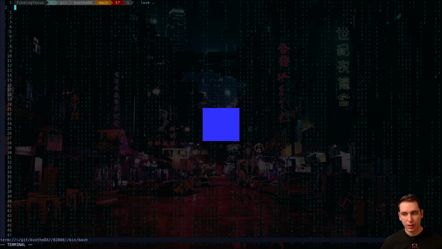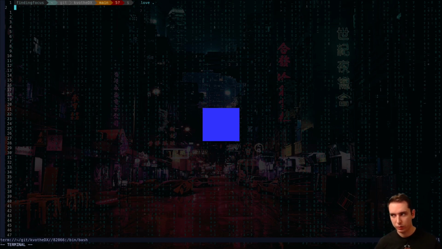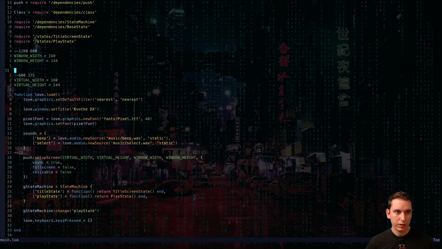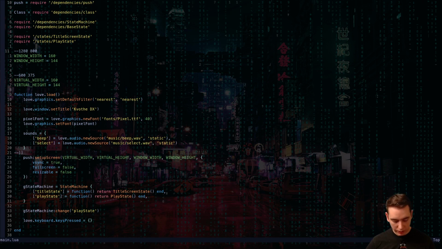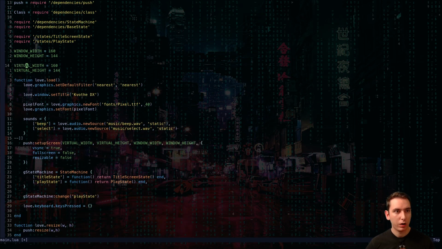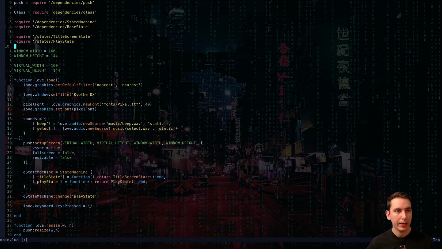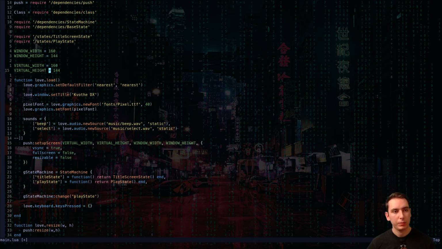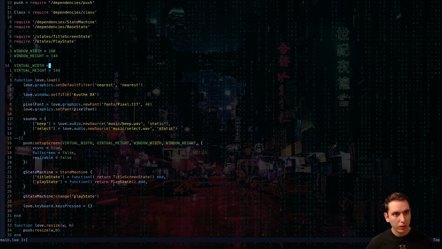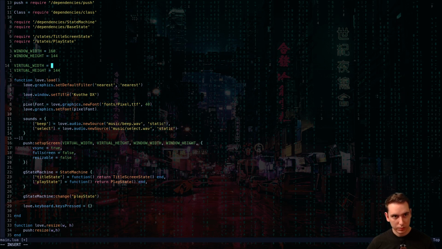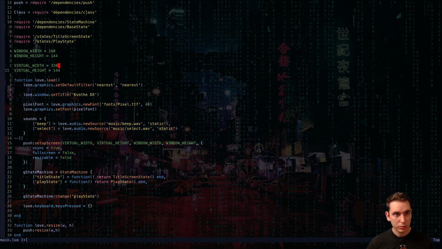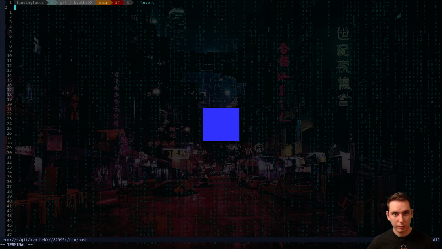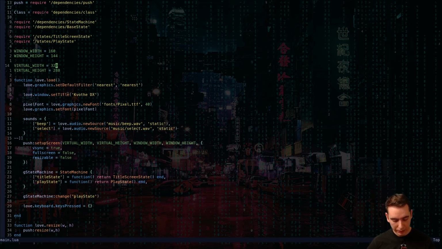So let's get this size a little more appropriate for us to be looking at what is on the screen. If we go to our main and change our window height, no, virtual width. Let me see if we double this number. So what is it, 320 to 288? I'm not remembering if the virtual resolution is what it renders to. No, that's okay. So we're gonna keep that.